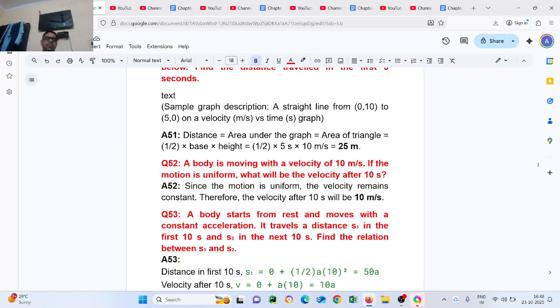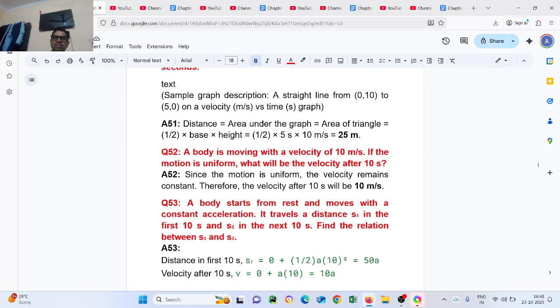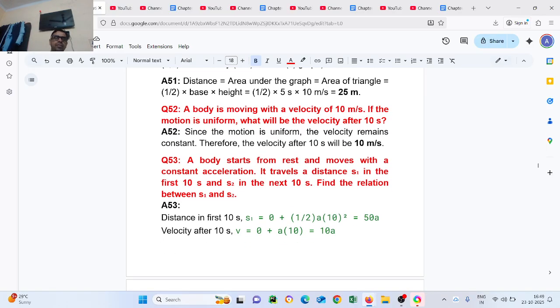Question number 52. A body is moving with a velocity of 10 meters per second. If the motion is uniform, what will be the velocity after 10 seconds? Since the motion is uniform, the velocity remains constant. Therefore, the velocity after 10 seconds will be 10 meters per second.